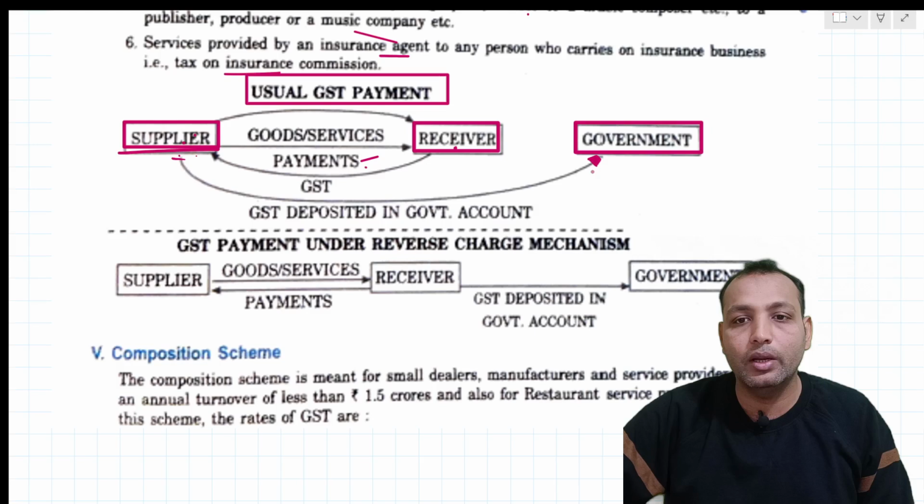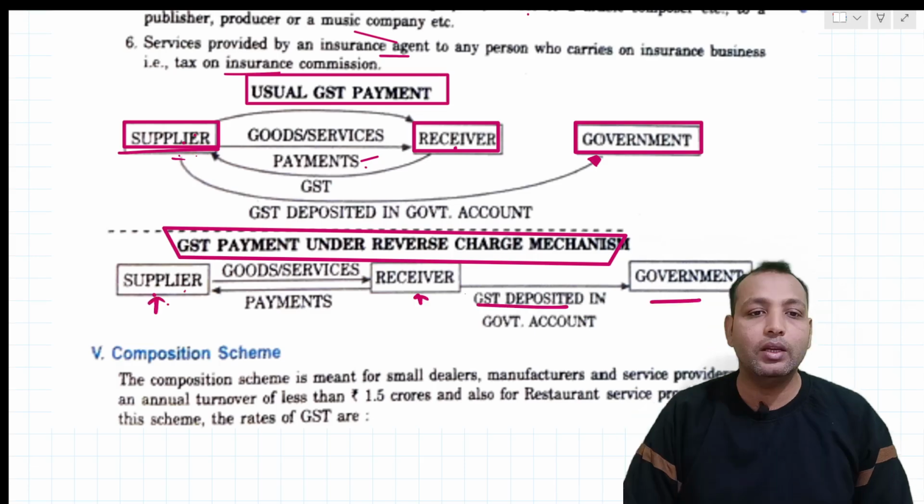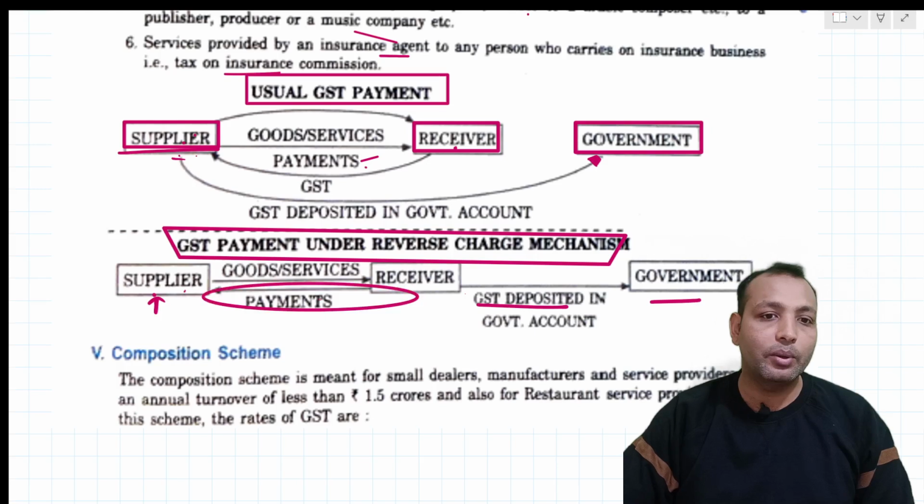Now GST payment under reverse charge mechanism. How do we see it? The supplier gives the goods and services to the receiver. The receiver will give the payment to the supplier. But here the supplier is not paying that GST. The receiver directly deposits the amount to the government account. The receiver does not give the whole payment; he will deduct that GST, and that GST will be paid to the government.